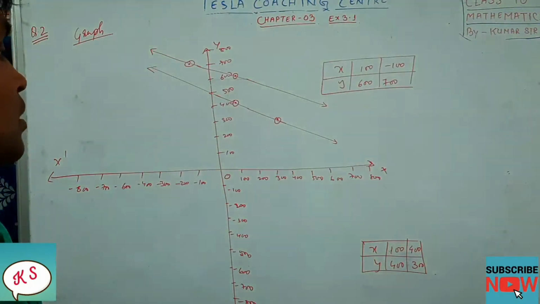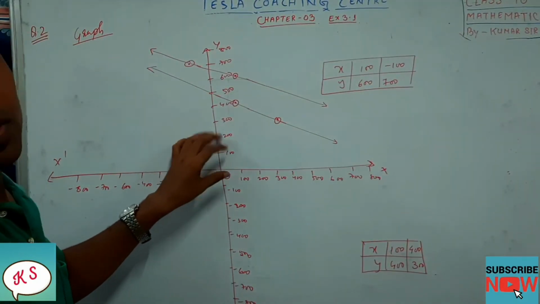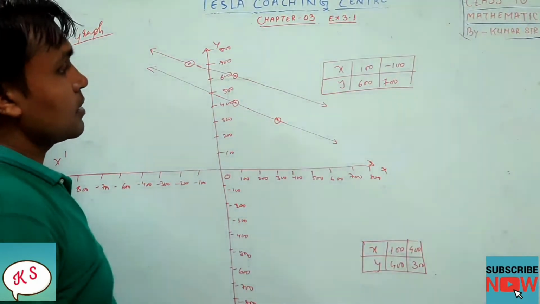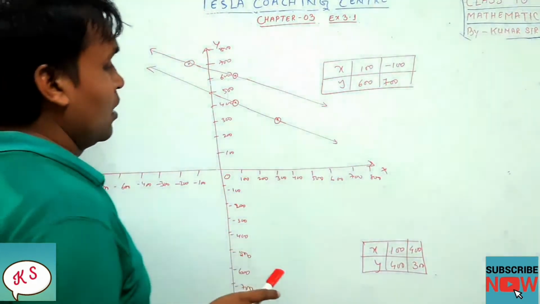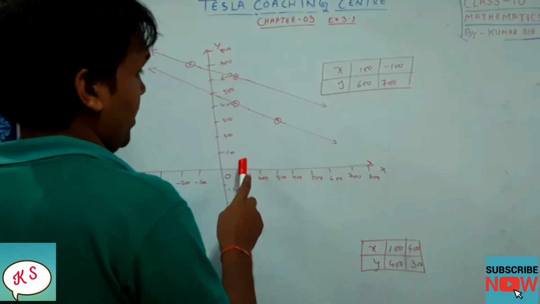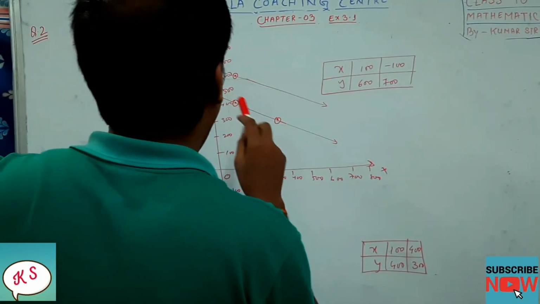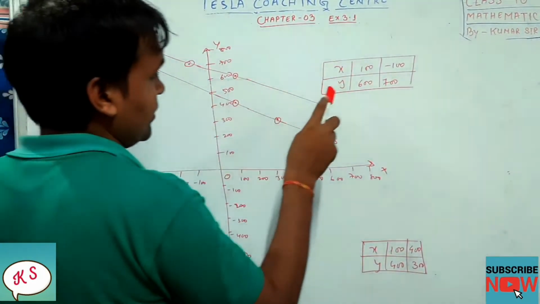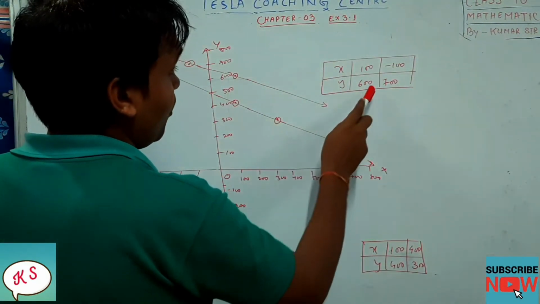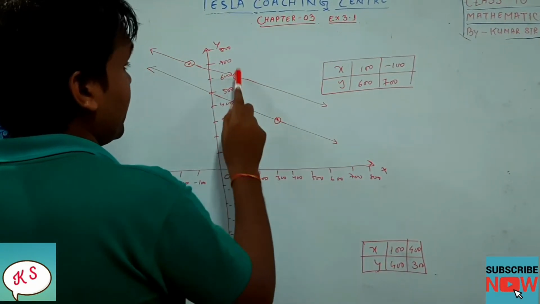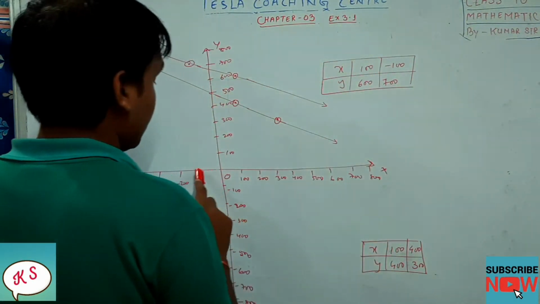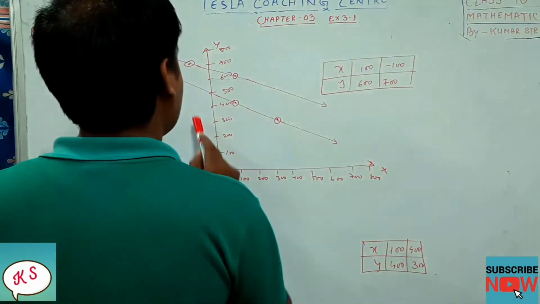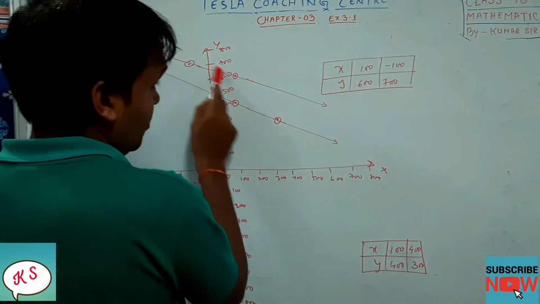Each 10 divisions is equal to 100. So x is equal to how much? 100. y is equal to 600. So where is x? This is x, 100. Sorry, x is 100 here and y is 600. Done. Next, x is minus 100, y is 700. So x is minus 100, y is 700. So we have joined this line.